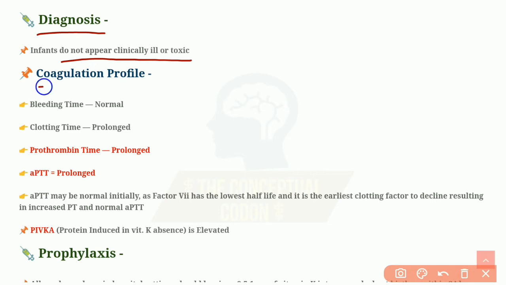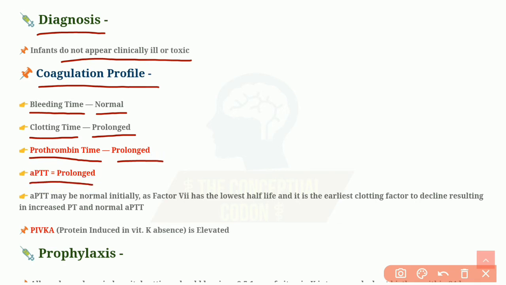Now, the coagulation profile is very important in the diagnosis. Bleeding time is normal because bleeding time depends on the platelet. Here, platelets are normal, only the vitamin K dependent clotting factors are defective, so bleeding time will be normal. Clotting time depends on the clotting factor, so it will be prolonged. Prothrombin time will be prolonged, and activated partial thromboplastin time, APTT, will be prolonged.